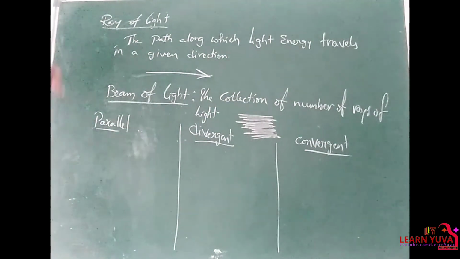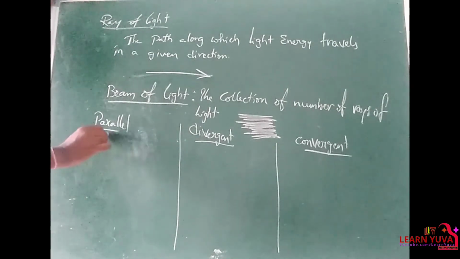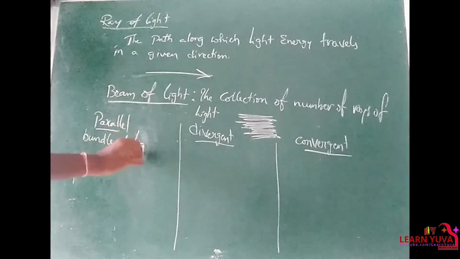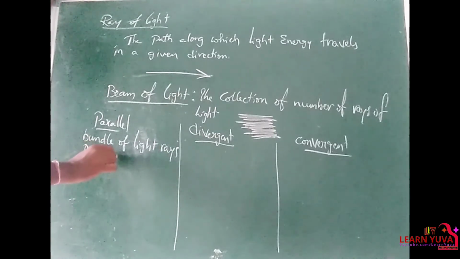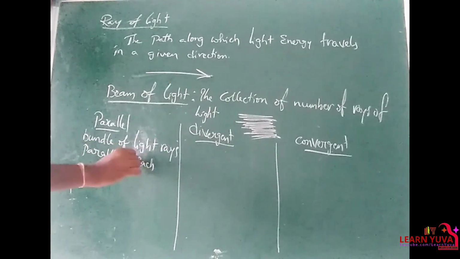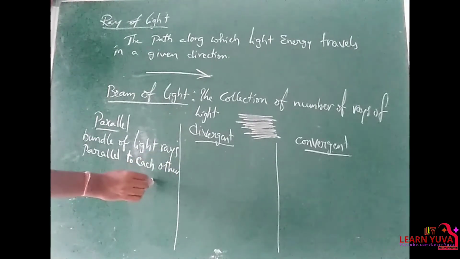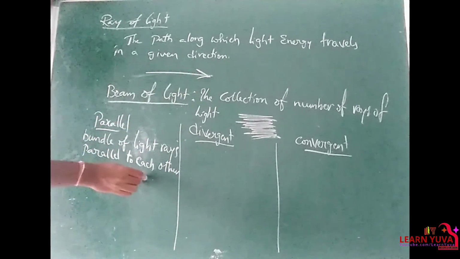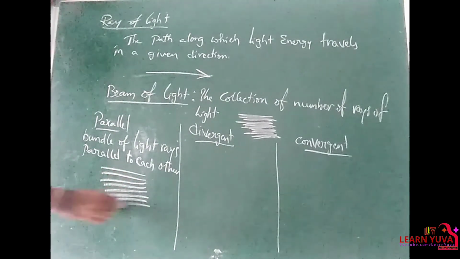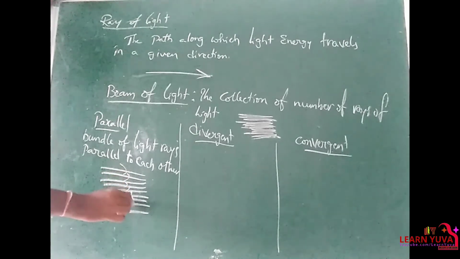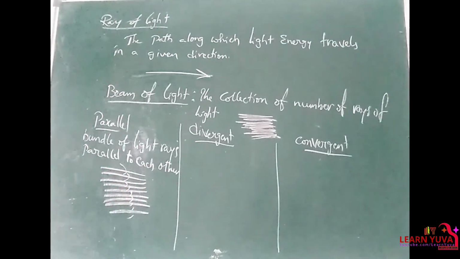Parallel beam of light is a bundle of light rays parallel to each other. And this beam of light is nothing but parallel beam of light.